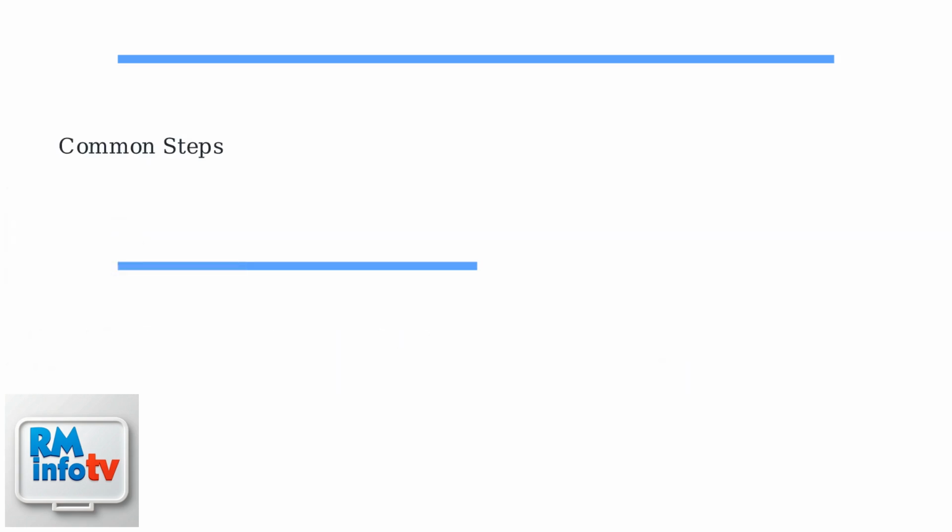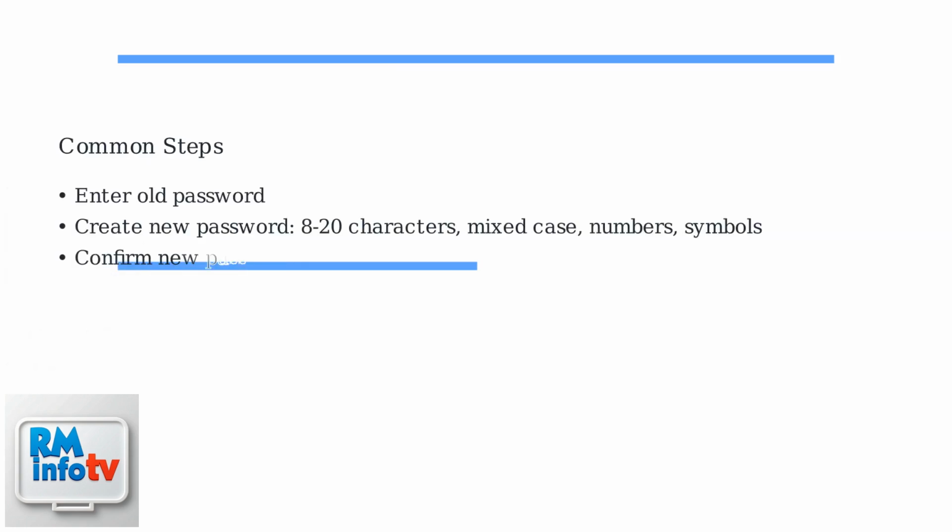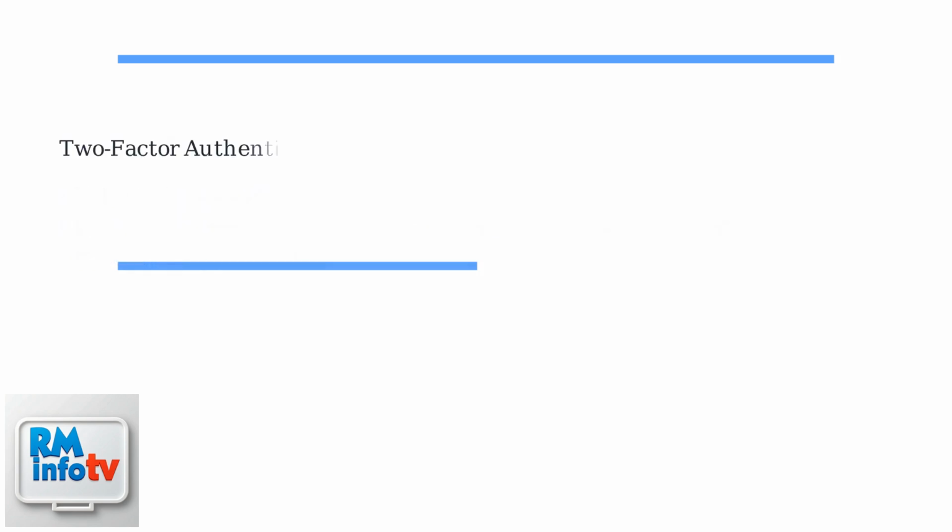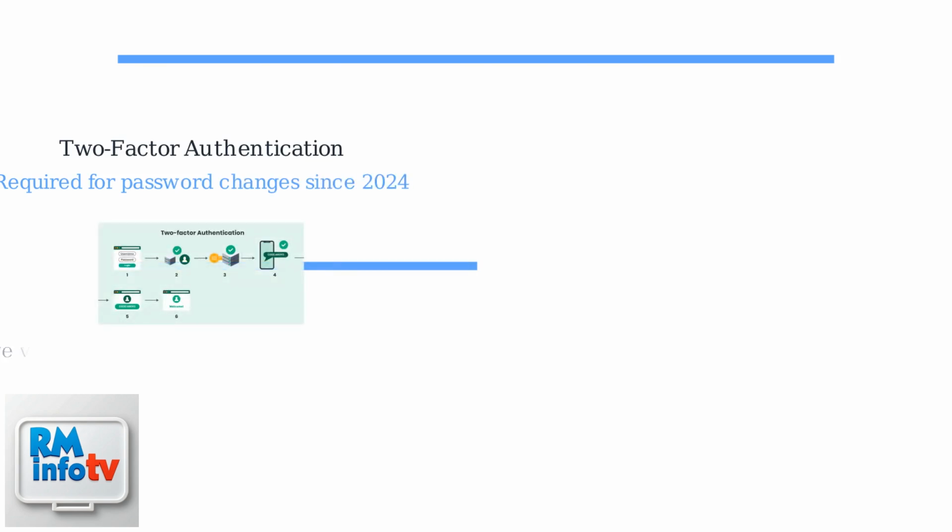Regardless of the method, enter your old password, create a new strong password with 8 to 20 characters, including mixed case, numbers, and symbols. Then confirm it. As of 2024, Xfinity requires two-factor authentication for password changes, so have your verification method ready.